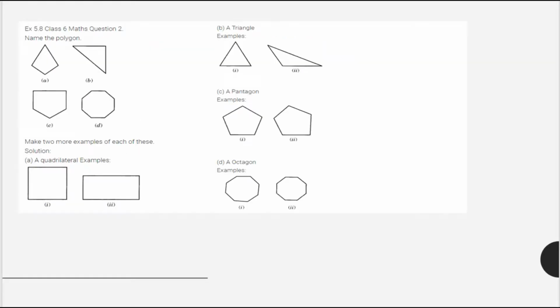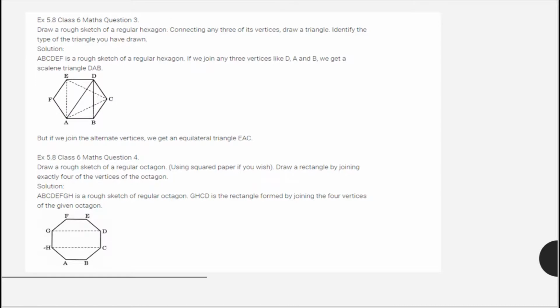Moving to question number 2, we have to give the name of the polygon. You have to make two more for this. Like the first one, we have more examples for each. This is a quadrilateral, and B part is a triangle. We can show with the help of figures. Likewise, you can go ahead for the next parts.